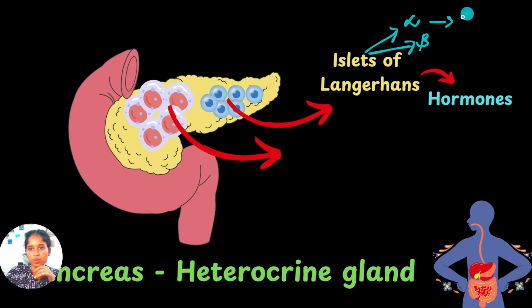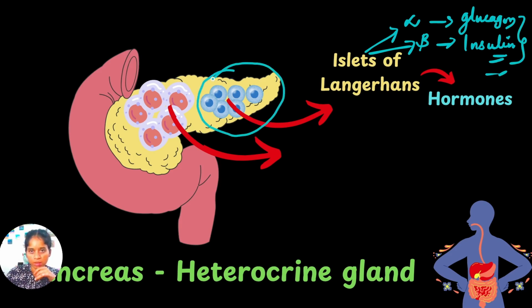Alpha cells secrete glucagon and beta cells secrete insulin, right? So this is the hormone secreting part of the pancreas, the endocrine part, called islets of Langerhans, that consists of two types of cells, alpha cells and beta cells. Alpha cells secrete glucagon and beta cells secrete insulin.